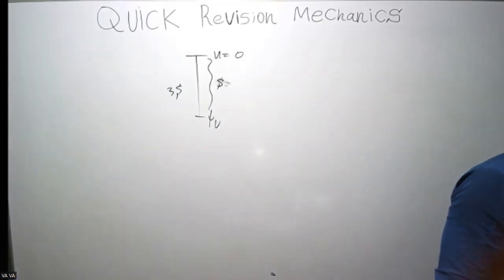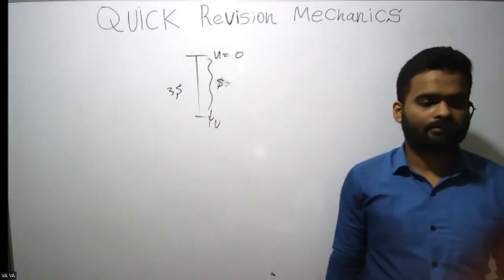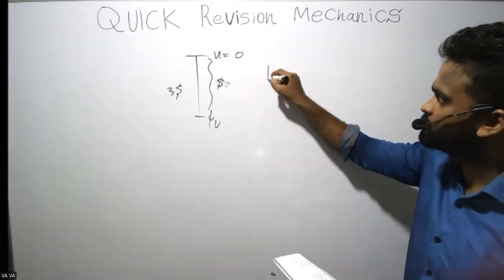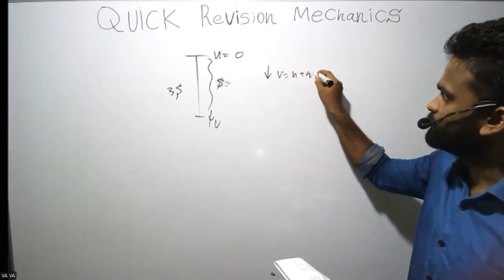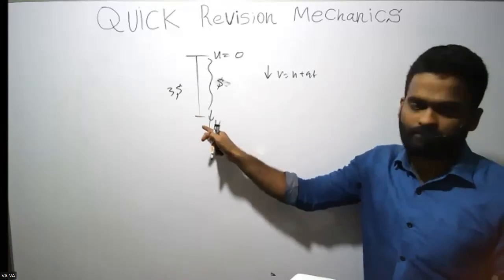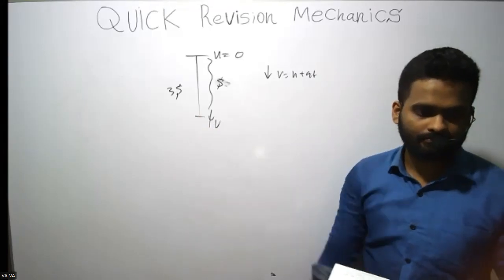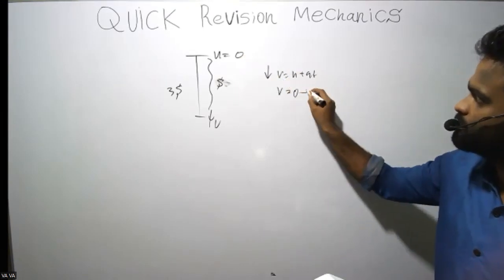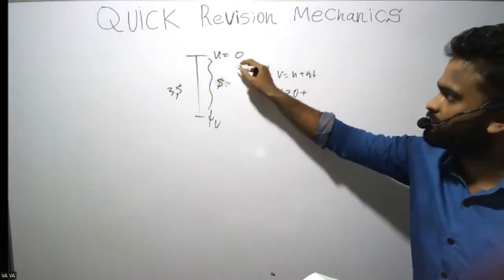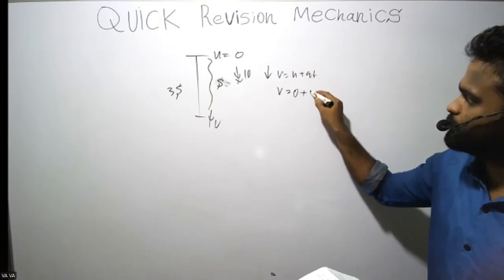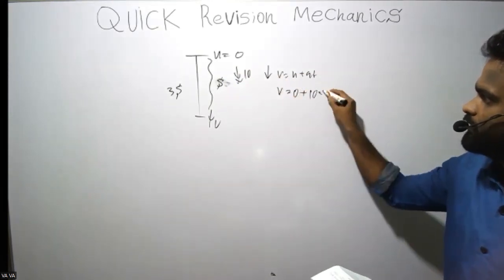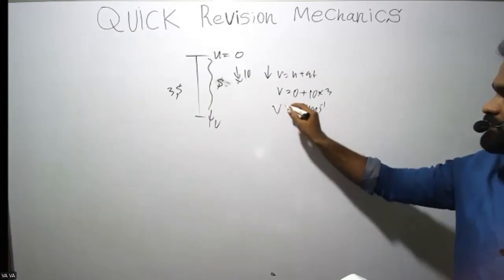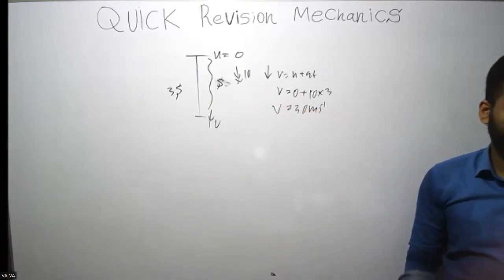What should be the answer? V equals u plus at, so I can find V. So u is 0, plus a is 10, and it is positive because it is downwards. Time is 3, so 30 meters per second. That is the velocity it achieved.